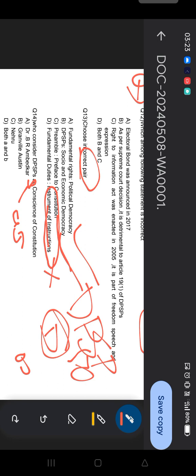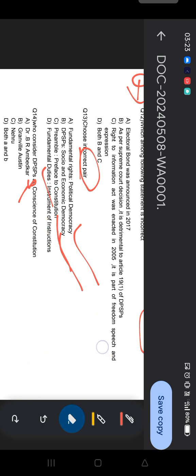So the answer to this question is option B, DPSP as the conscience of the constitution, said by Granville Austin. And you should also remember Dr. B.R. Ambedkar said Article 32 is the heart and soul of the constitution.